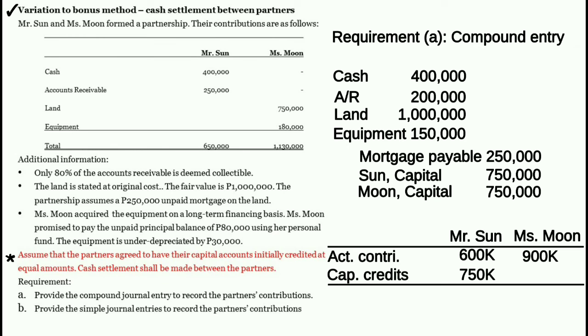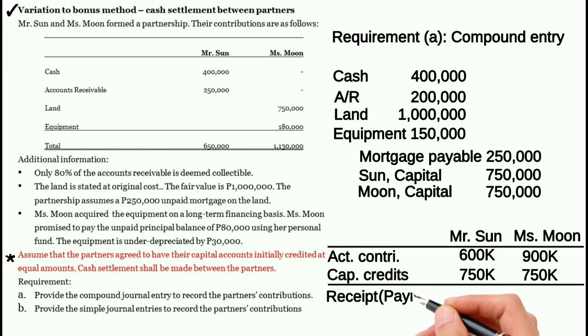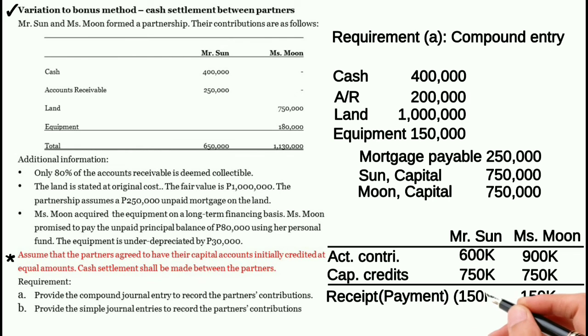Ang kanyang capital credit ay 750,000 pesos. Ang difference ng actual contribution at capital credits ay either a receipt or a payment. Kung mas mataas yung actual contribution kaysa sa capital credit, the result is receipt. Pero kung mas mababa yung actual contribution sa capital credit, ang result ay payment.